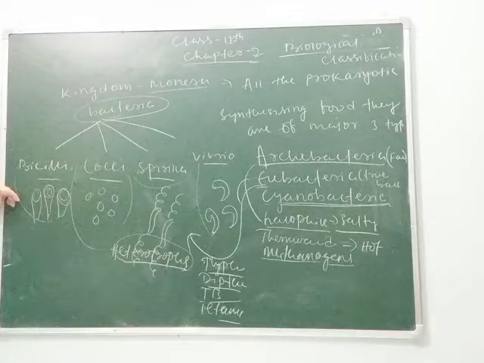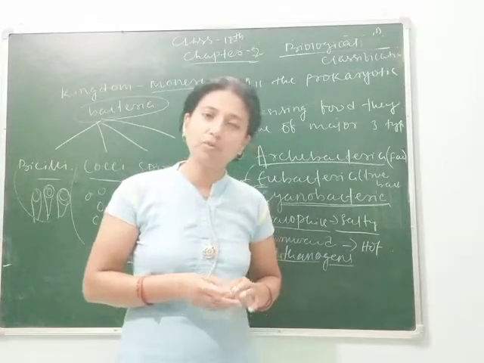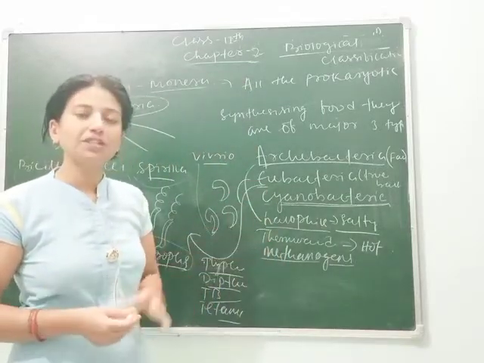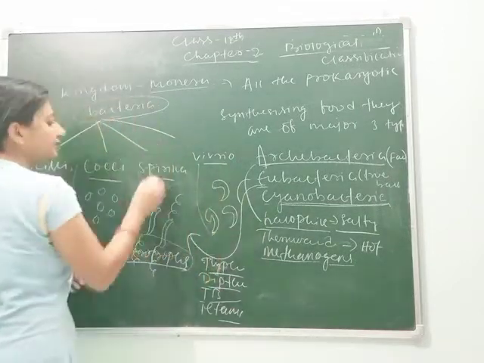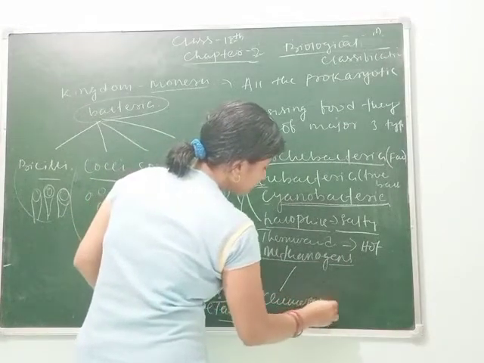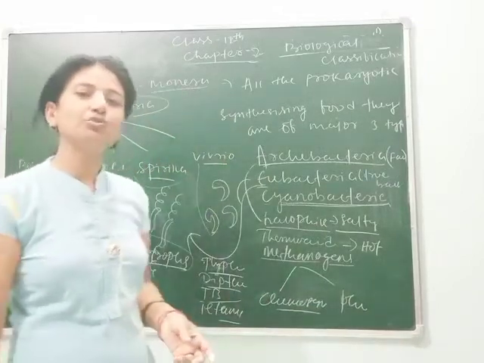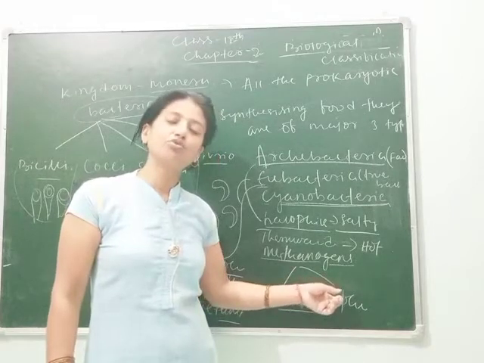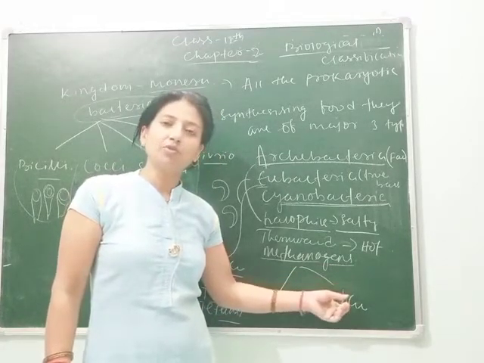And again, they have different types of pigments, chlorophyll pigments. As I have told you, some of them are photosynthetic, some of them are chemosynthetic, some of them are autotrophs. Those who are autotrophs are again divided into chemosynthetic and photosynthetic. Chemosynthetic means those bacteria who use chemicals for synthesizing their food, and photosynthetic means those who use sunlight for synthesizing food.